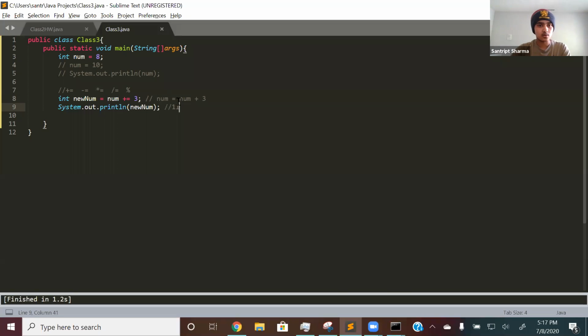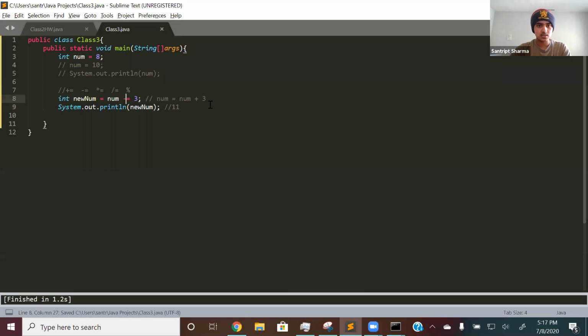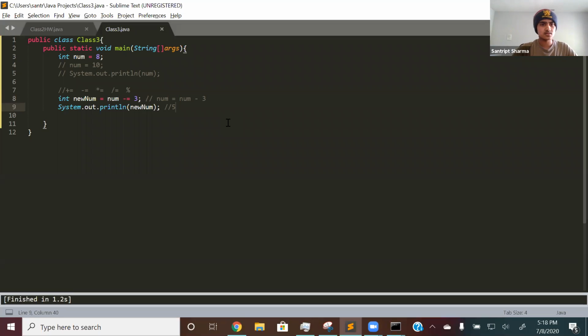And same thing if I make it minus equals, then it will print out 5, because it's just saying num is equal to num minus 3, which is 8 minus 3, which is 5. So if I run that, there you go, 5. And same thing for times and divided by. It's the same concept, so I'm not really going to show it. It's pretty self-explanatory.